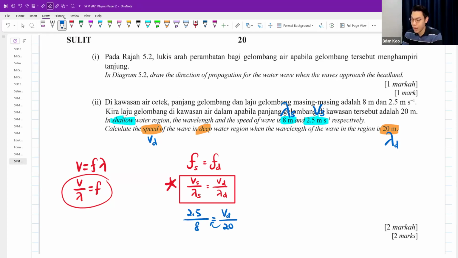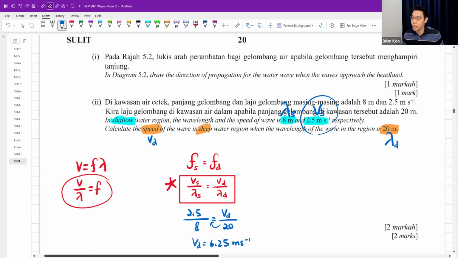Okay, multiply. 2.5 divided by 8 multiplied by 20. I get answer 6.25 meter per second. Use the same unit. Left side, right side will be meter per second. Left side, right side will be meters. Okay, there you go.